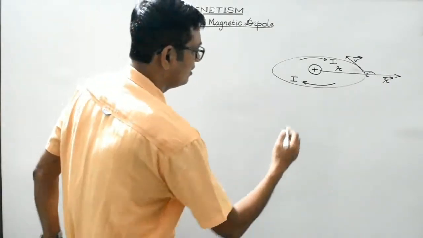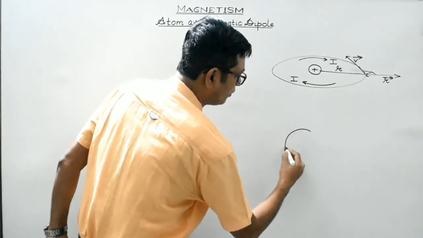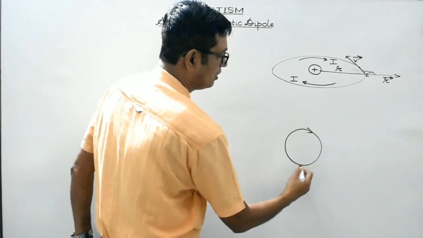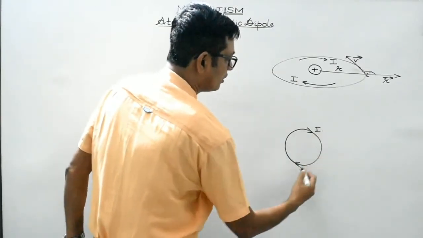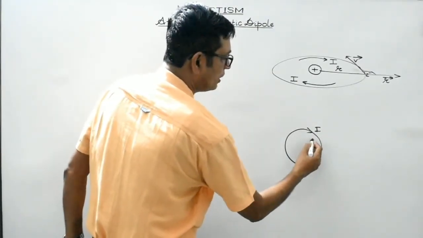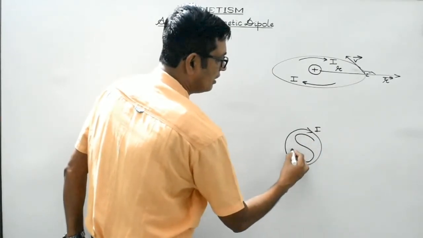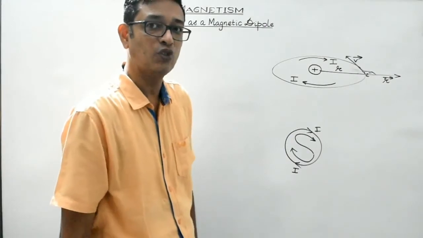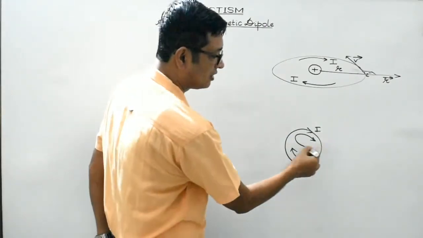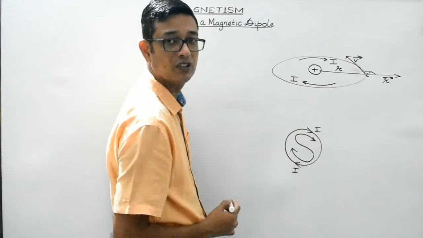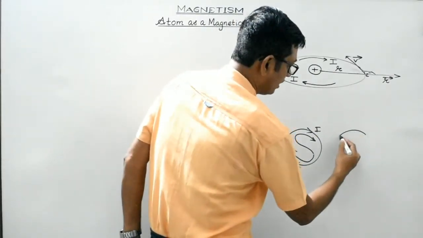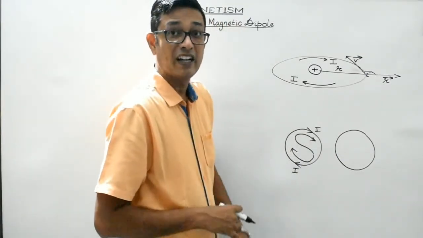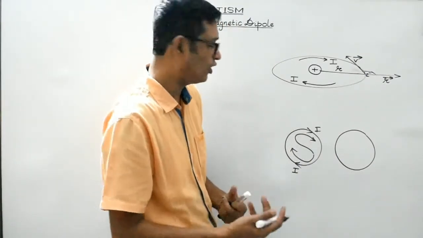I will again verify this statement with the help of this diagram. This is a current-carrying loop. Suppose the current through this face of the loop seems to be flowing in the clockwise direction. Then this face of the loop will behave as the south pole. So magnetic field lines will seem to be entering at this particular face. While the other face of the same current-carrying loop, the current will appear to be flowing in the anti-clockwise direction.